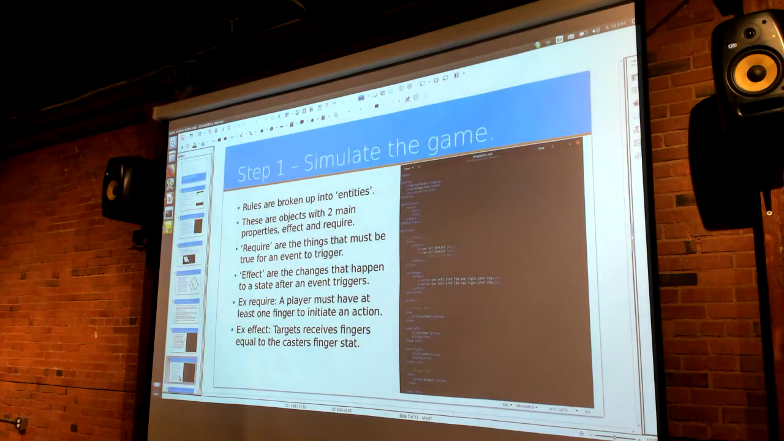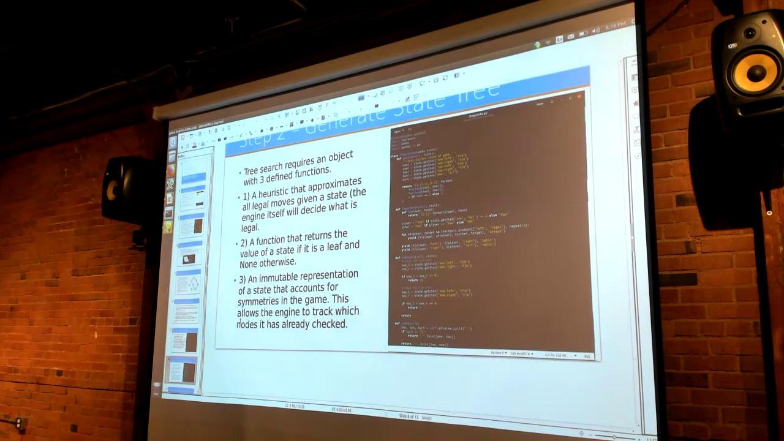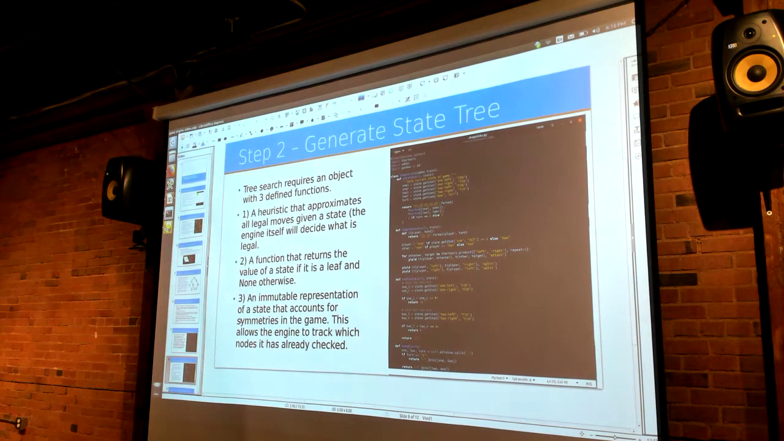So, I think I talked about this here. In defining the tree search, I needed to give it a couple of things. First off, a heuristic that approximates all legal moves given a state. Technically, I could go through all legal moves, but you'd be attempting to open up a lot more nodes than are actually there. So just giving it a simple heuristic that says, here are the potential moves you could be making, speeds things up dramatically. A function that returns a value of the state if it is a leaf and none otherwise.